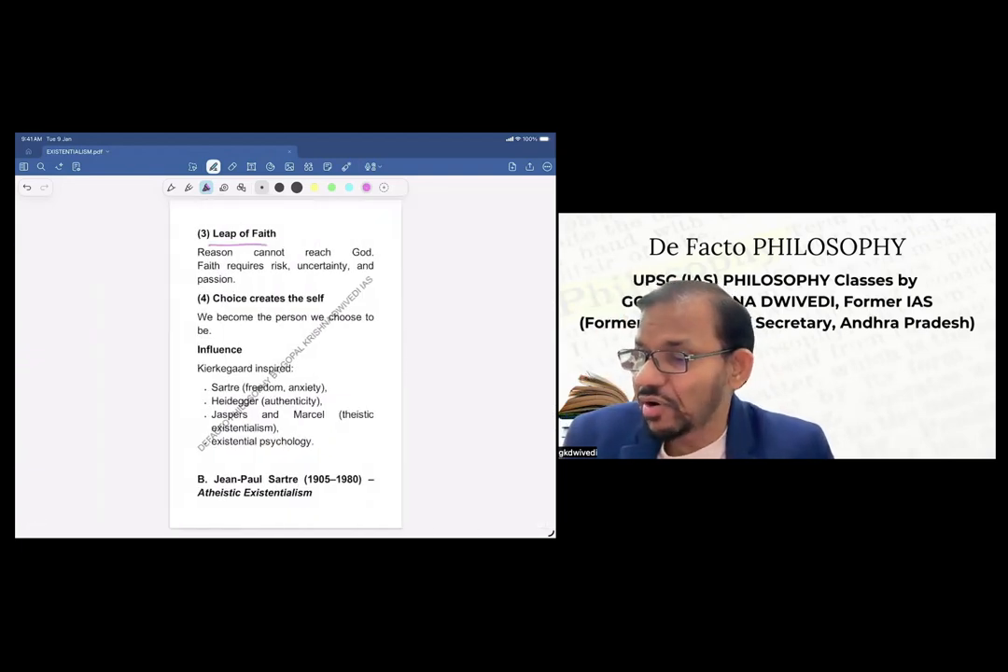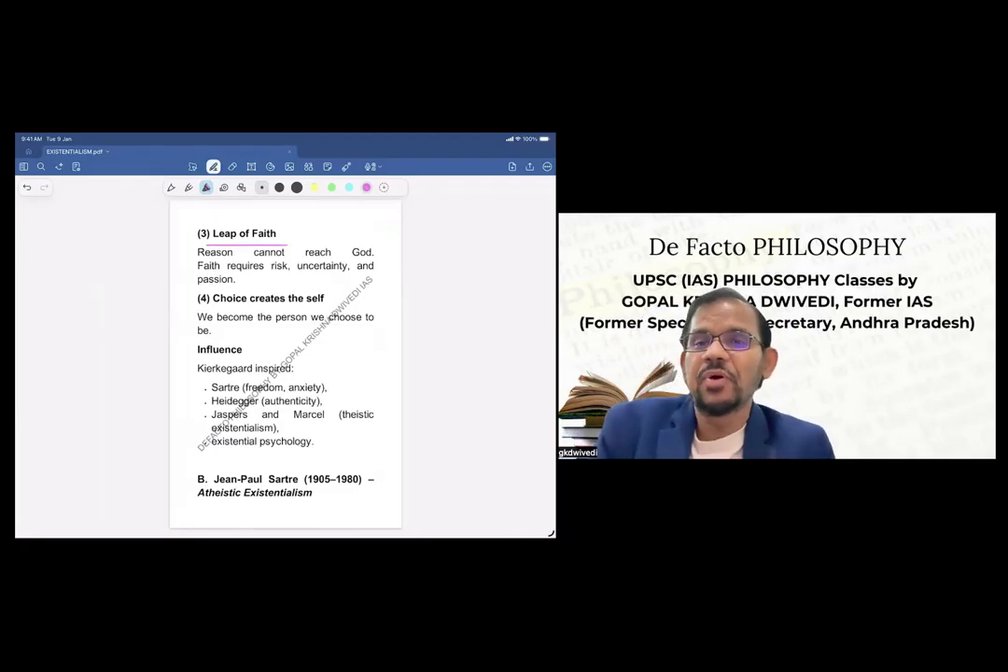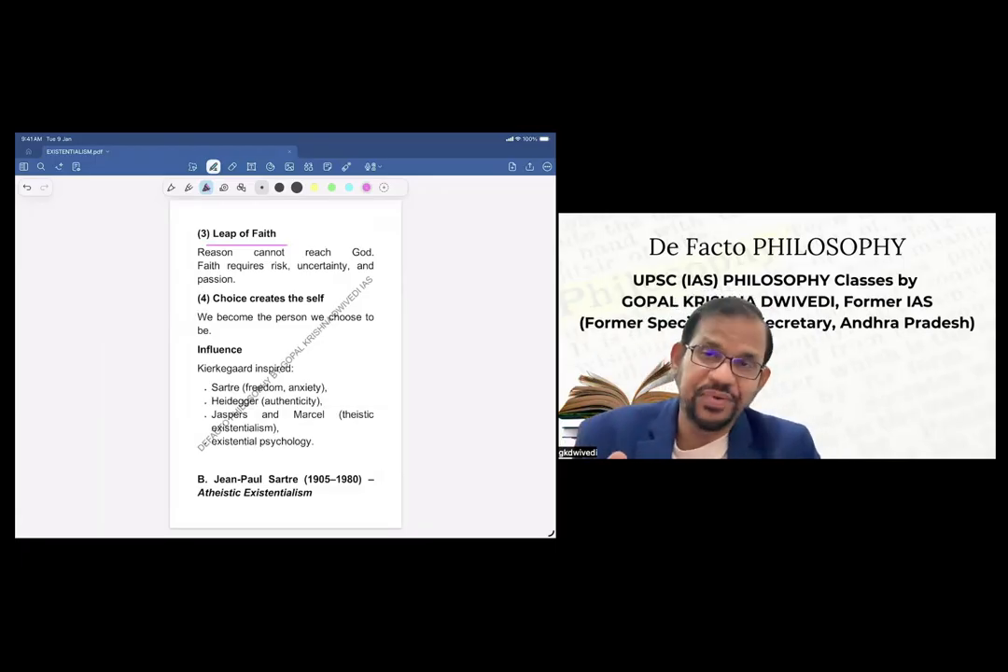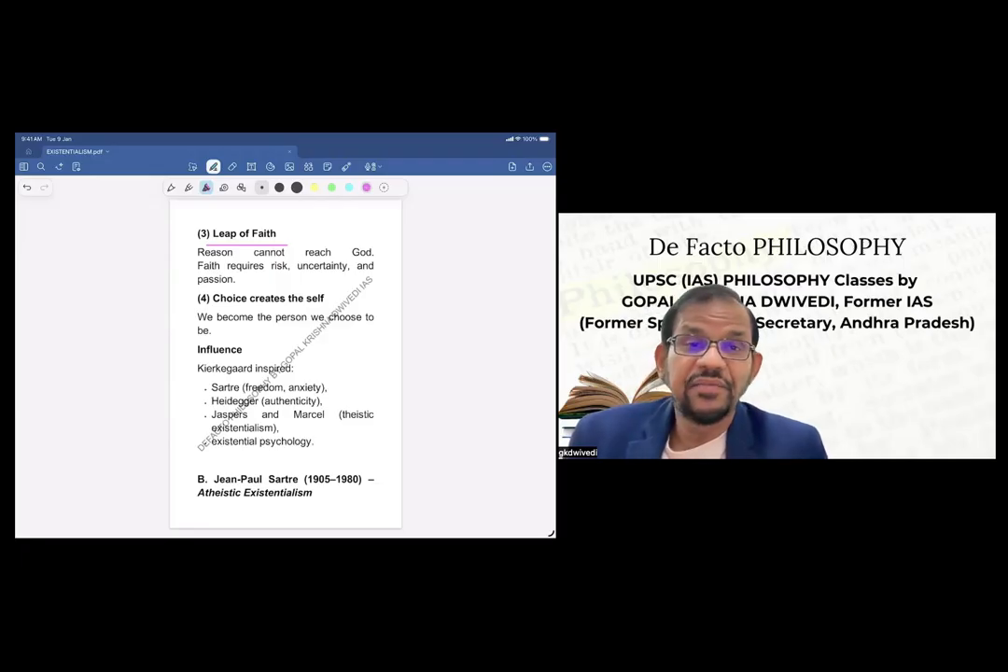Then another is the leap of faith. For Kierkegaard, faith is more important than reason. That's what he wants to say here. There is another topic, reason versus faith, in philosophy of religion, and he is one of the important philosophers there also. He says reason cannot reach God. Faith requires risk, uncertainty, and passion, and through faith only one can reach. That's his thinking. Even though faith requires risk, uncertainty, and passion, that is the only way to reach God, if it is possible.